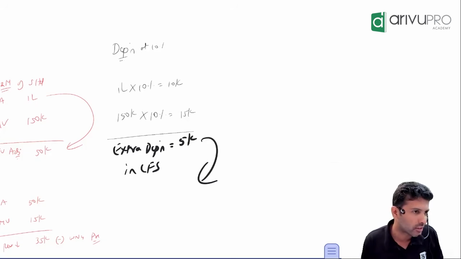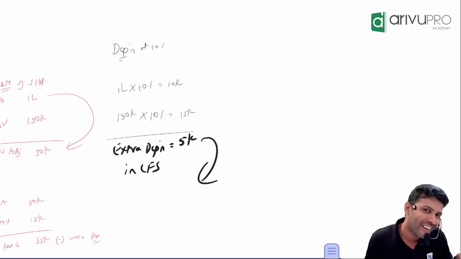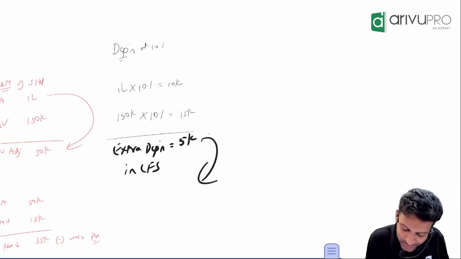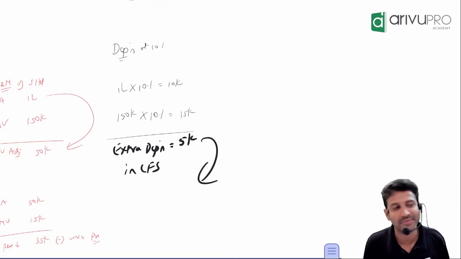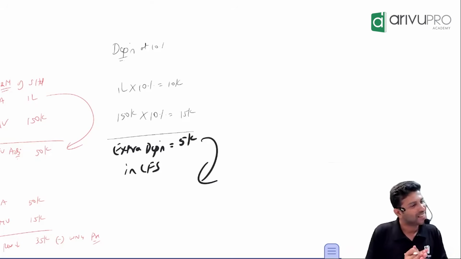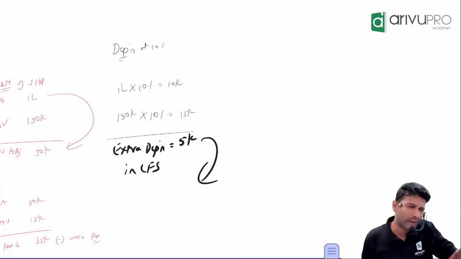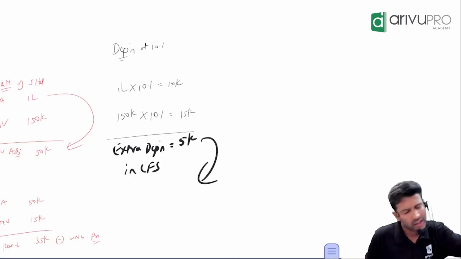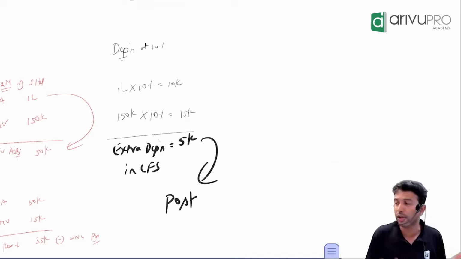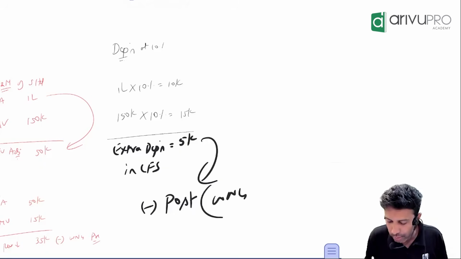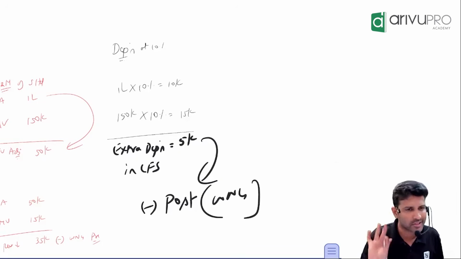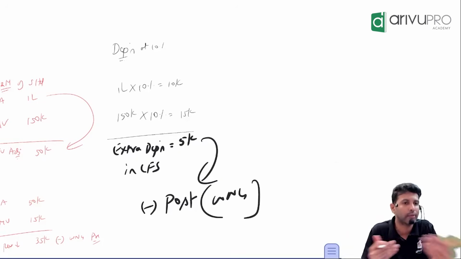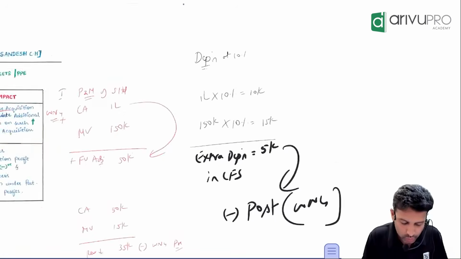But the headache still remains: pre-acquisition, post-acquisition. This 5,000, where will it come? Pre or post? Do both, you say. But usually, one way is right only. The thought process here is a simplistic adjustment: we usually charge depreciation at the end of the year, right? So the treatment they have suggested is to reduce it from post-acquisition profit. So this 5,000, you reduce it under working note number 4 as post-acquisition profit. It's a simplistic treatment. Not that your idea is wrong, but this is just the way they've looked at things. That's what I've written here.